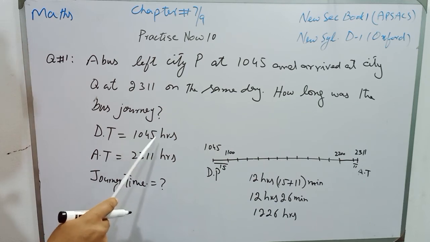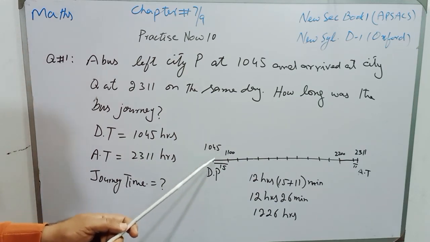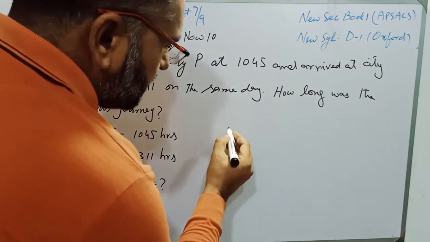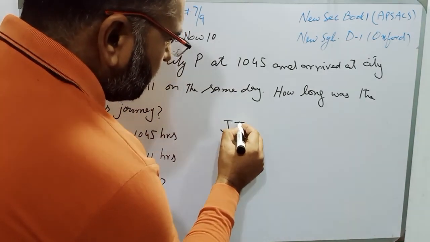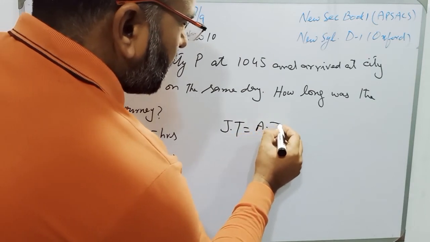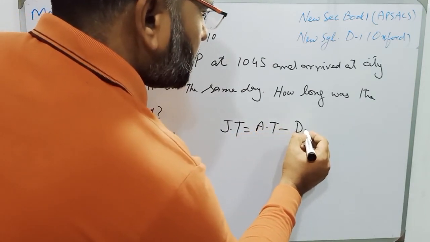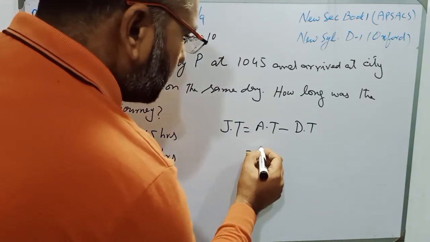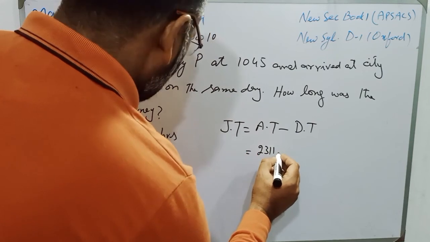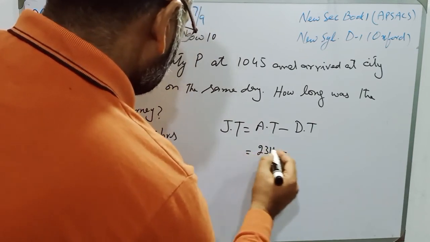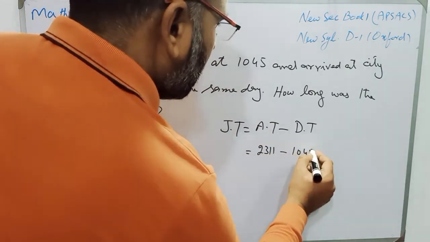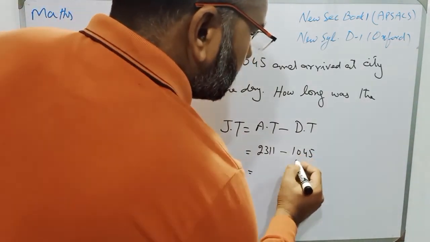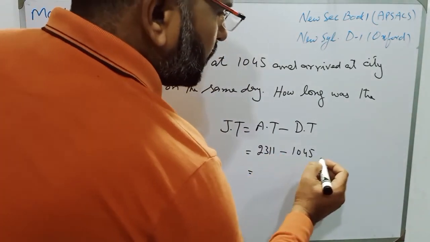Now we will apply the second formula. Now students, the formula is journey time is equal to arrival time minus departure time, and journey time we have to find, and arrival time is 23:11 hours minus 10:45 hours. Now students, in working we will subtract 10:45 from 23:11.